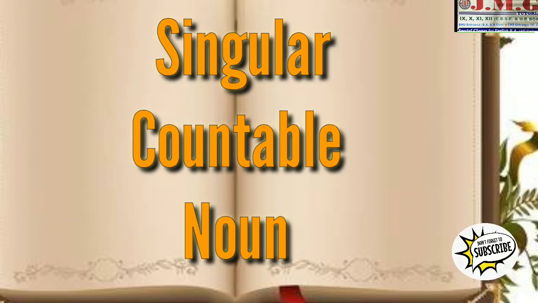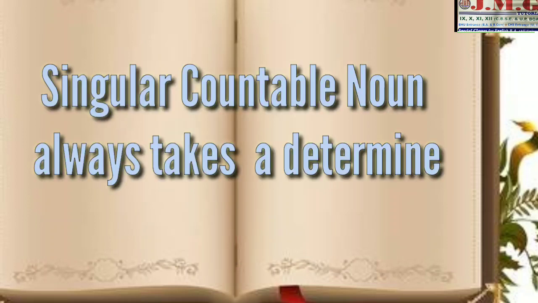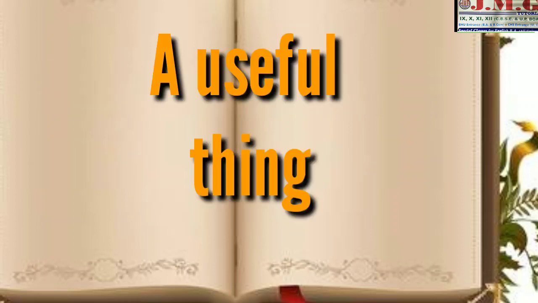We can never use a singular countable noun alone without a, the, my, or some. Suppose there is a singular countable noun, like student, and you write only student, that is wrong. Obviously you have to use something to determine it. I have already told you 'a' is used before a consonant sound, for example, a useful thing.